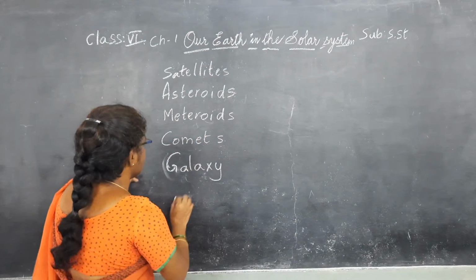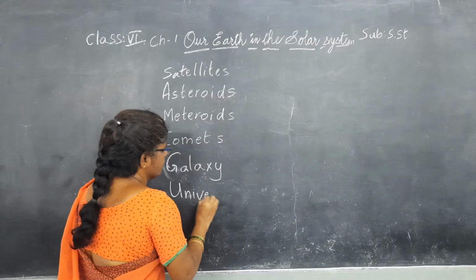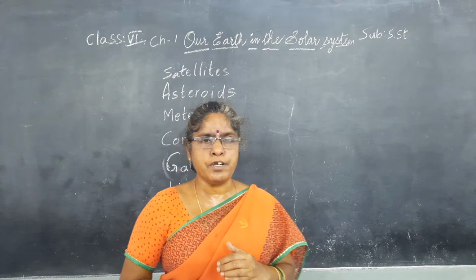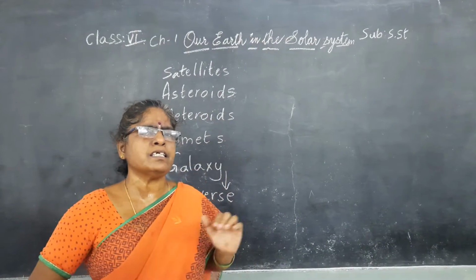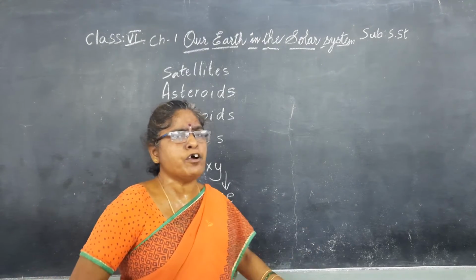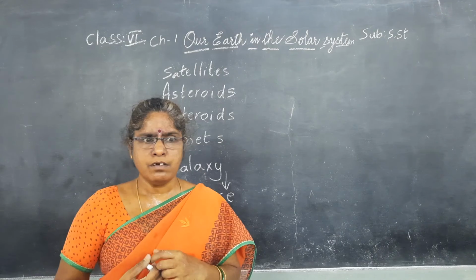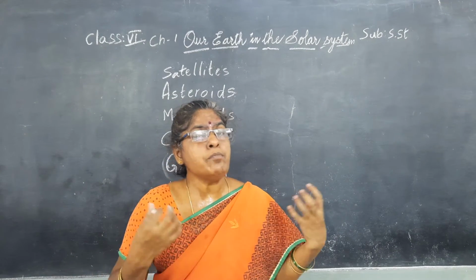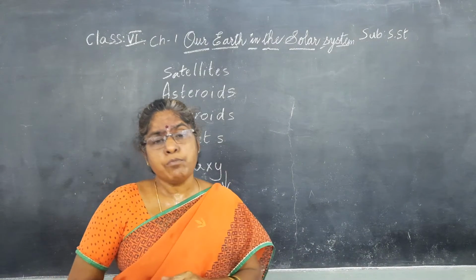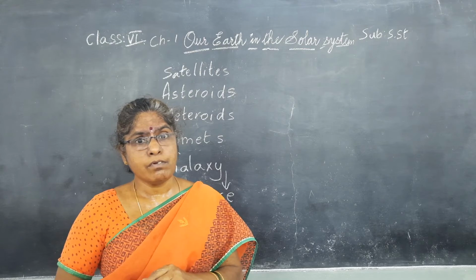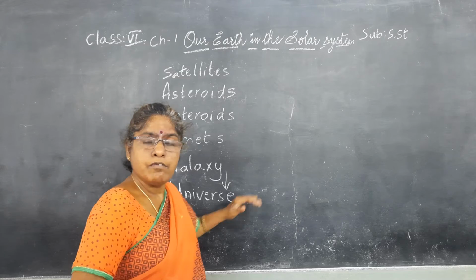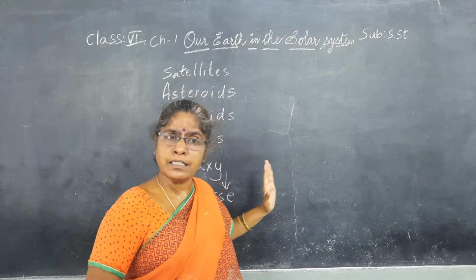Next to that galaxy, we have the universe. Galaxy belongs to universe. There are millions of galaxies in the universe. The scientists are trying to find out more information about our universe. Maybe in future they will give us more and more details. Now we have only this. In this universe, we are also a part.